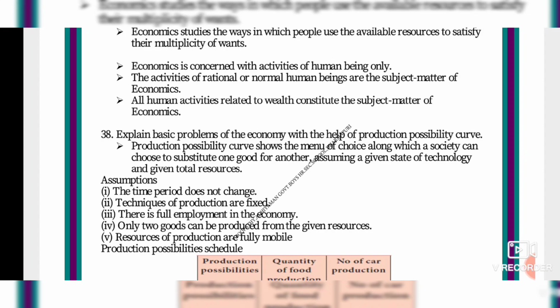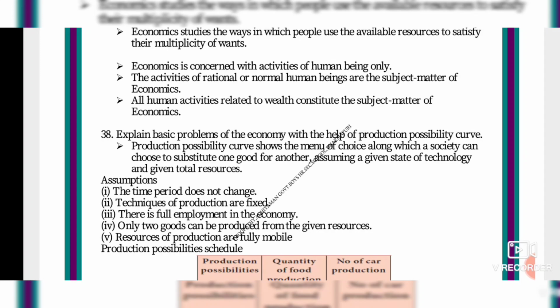The time period does not change. Techniques of production are fixed. So I am a producer, so I must have all these things in my mind. There is full employment in the economy. Only two goods can be produced from the given resources. And resources of production are fully mobile. Mobile means it can be exchanged from one thing to another.